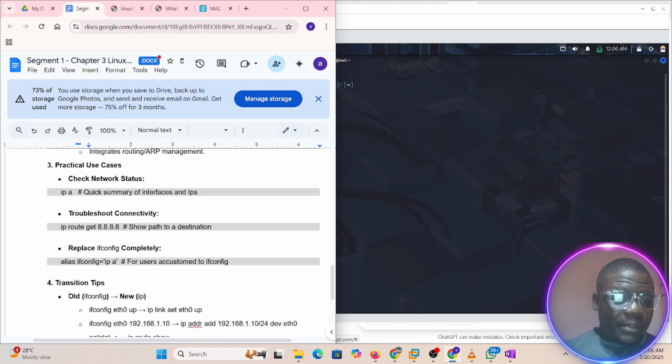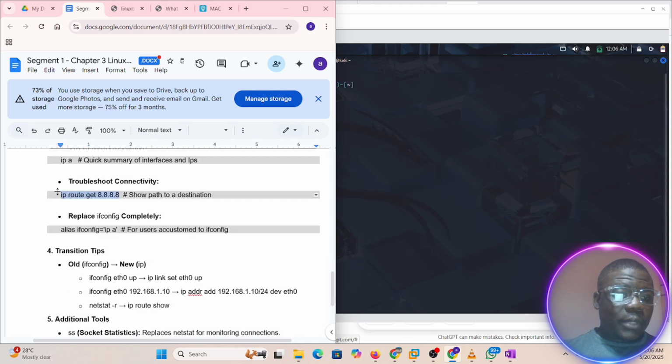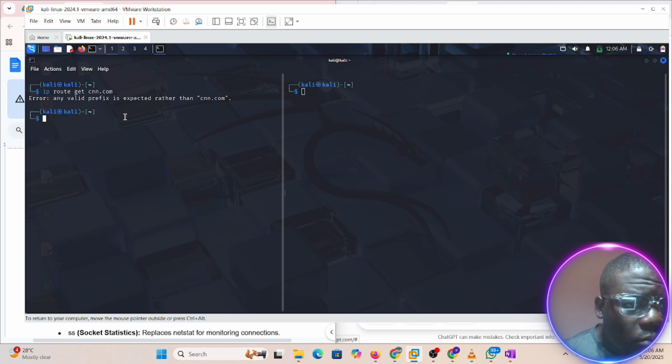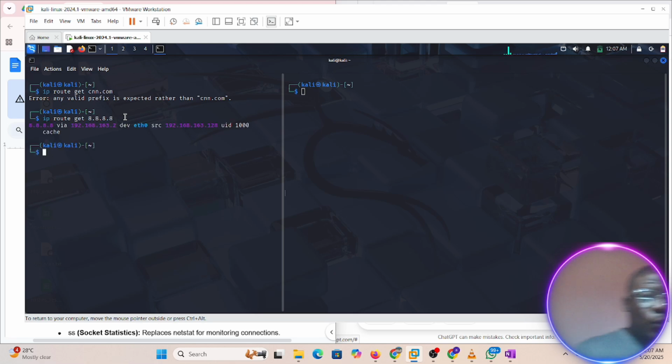So the last part. We want to check route. Route is to check the number of hops before we get to where this IP address is. Instead of using an IP address, let's use google.com. Google should be very close to us. Google.com. Let me just say CNN.com. We might not be okay. Probably it has to be an IP address. 8.8.8.8. Okay.